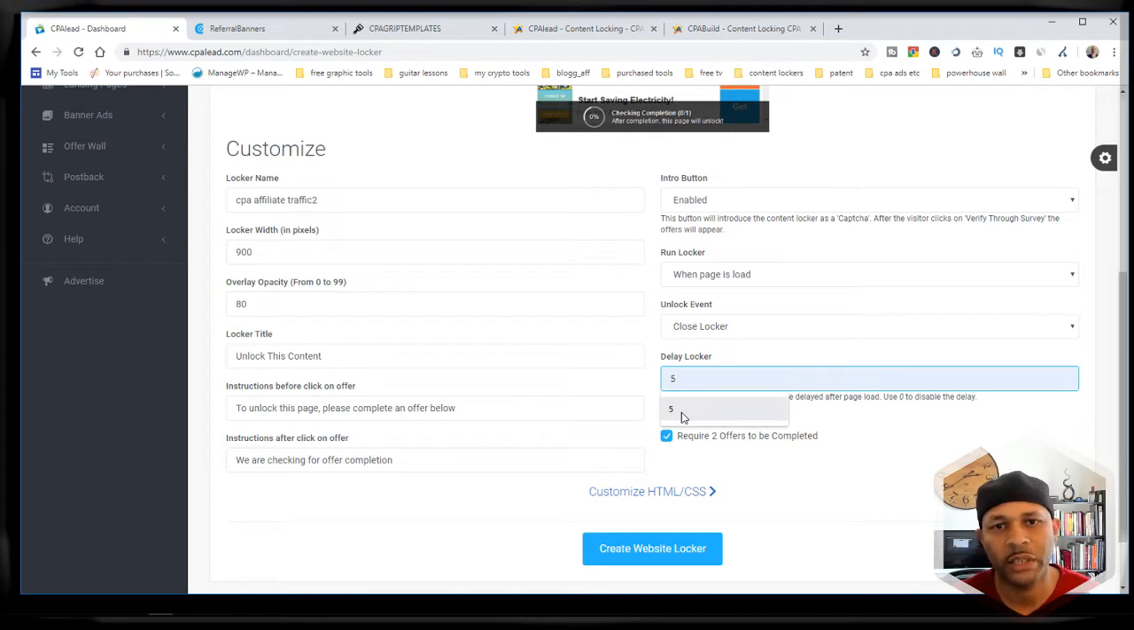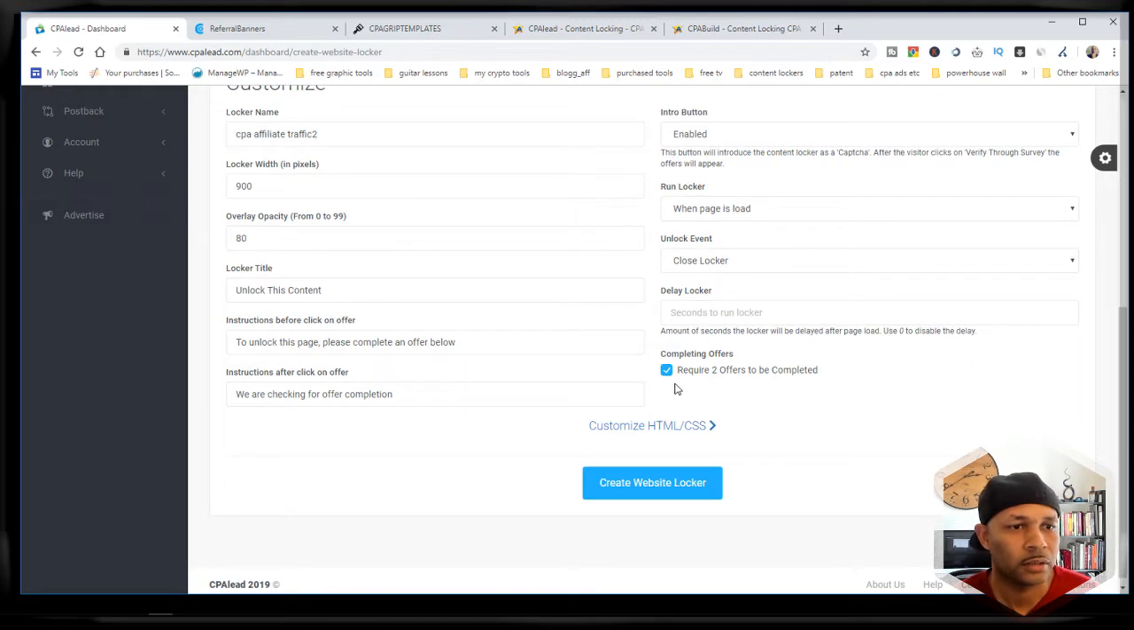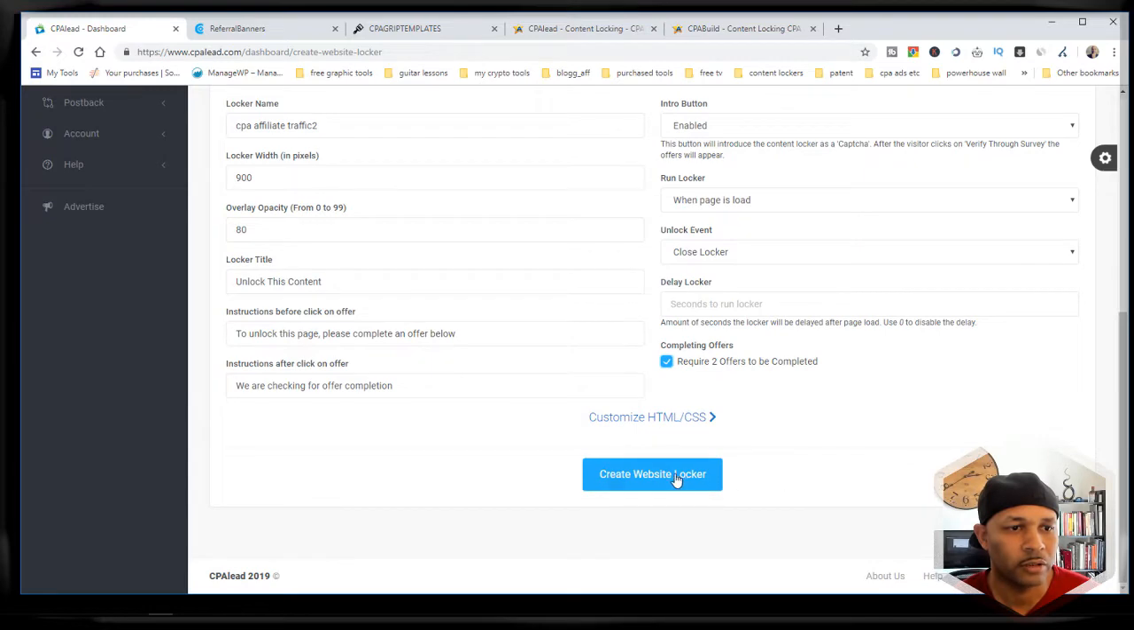So imagine if somebody goes to your website, and you're offering free videos or a free file. They can start reading your content, and then after 5 seconds, the pop-up comes up and says, okay, to see more or to access the rest of this material, fill out a survey, fill out one of my offers. So that's a good way to provide value up front, and then backdoor the offer that way. So I'm gonna just do that. Require 2 offers complete. You don't have to have that on, but I'm just gonna leave it on.